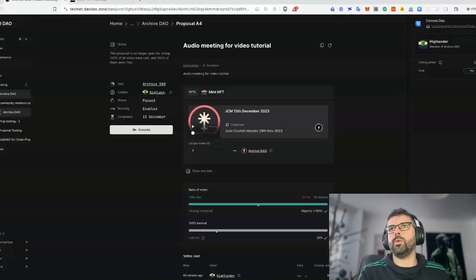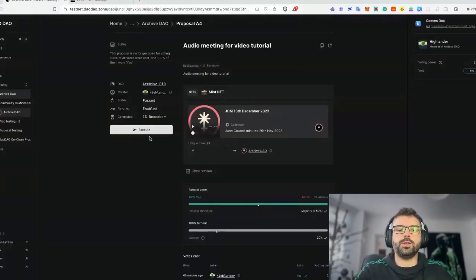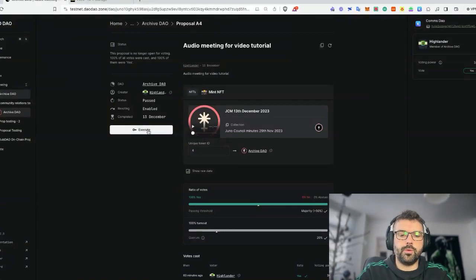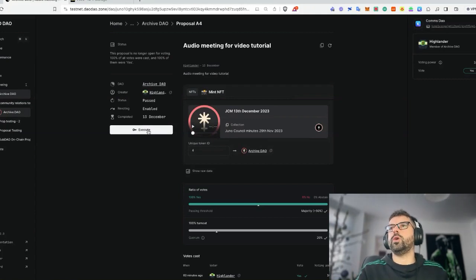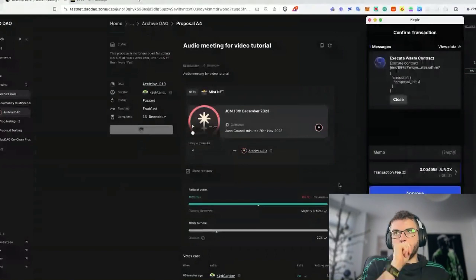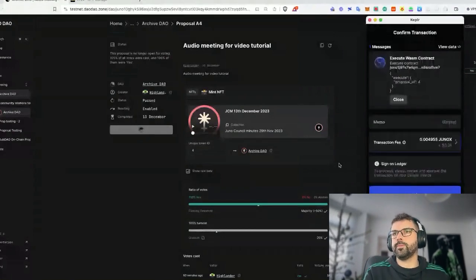Okay, welcome back. All I need to do now is execute this. So we have uploaded the URL, the IPFS URL. We're going to confirm this transaction now. We're going to execute the vote so that it now implements it to our DAO. Take note, JCM 13th of December 2023. Let that execute.